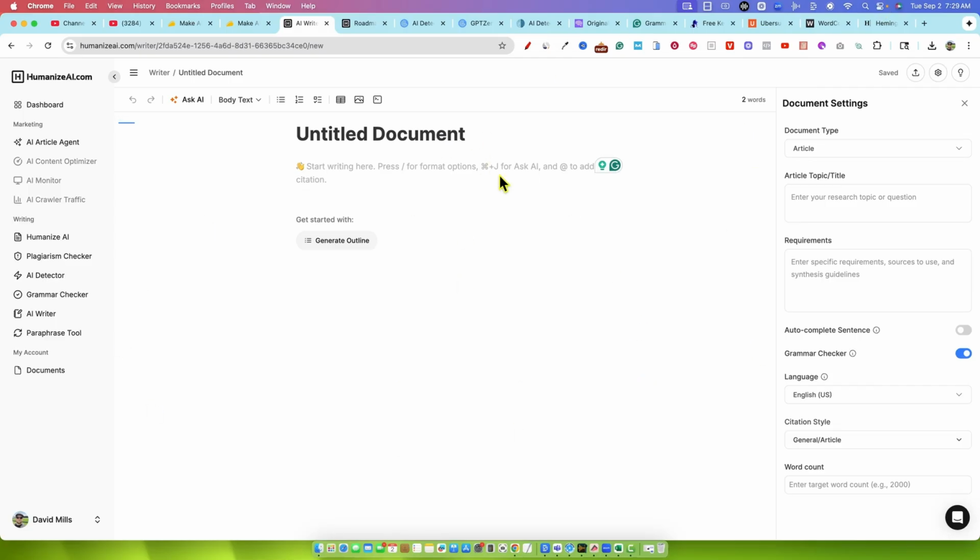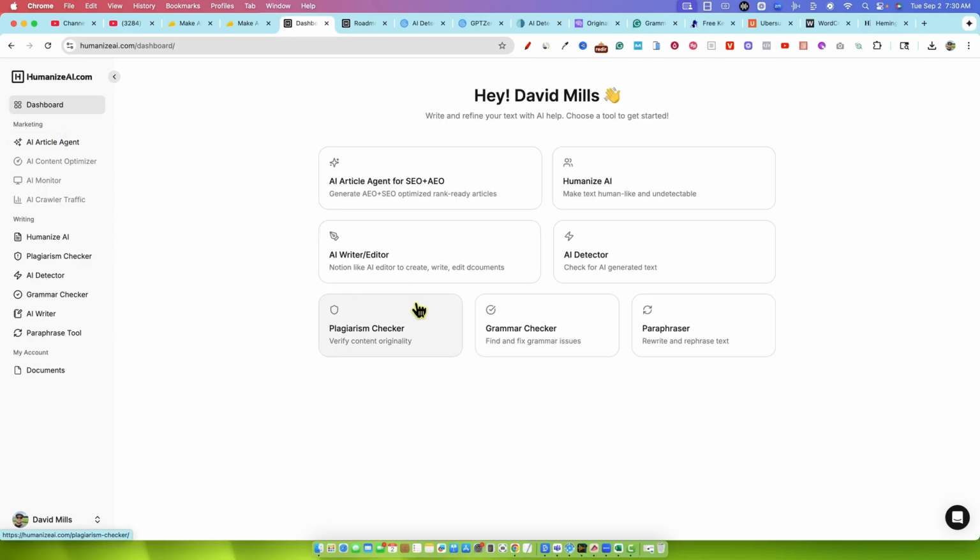If you want a little bit of what I would call old school as well, back in 2020, 2021, this is what articles looked like, Word Hero and so forth. This is very Notion-like, and this might be the future of the way that we write our content. I really like that they're giving different options to write our articles. I'm not going to spend much time on that because the big show right here was the AI Article Agent. We spent a lot of time on that.